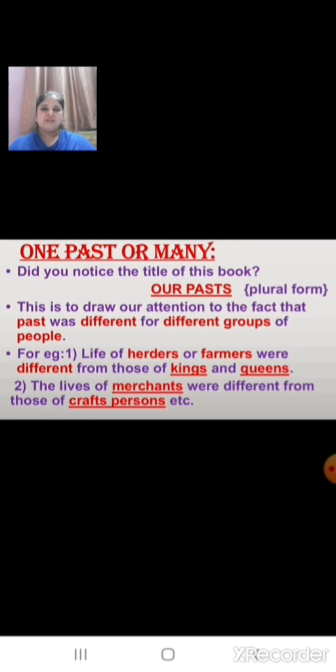And the lives of the merchants, how is it different from the craftspersons? We know that the merchants are the traders, and the craftspersons are the skilled people. So the lives of different groups of people was different in the past.